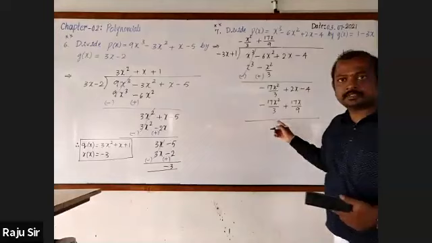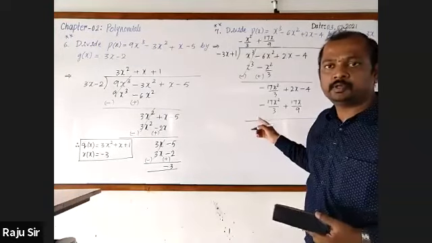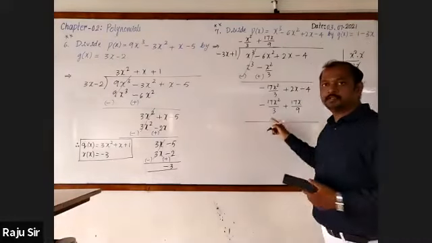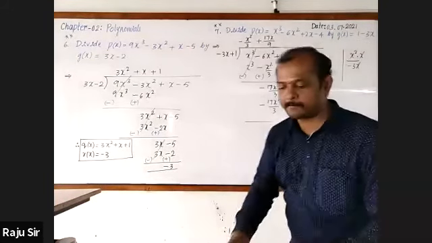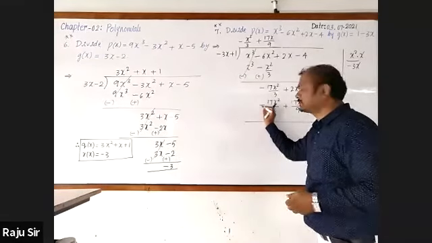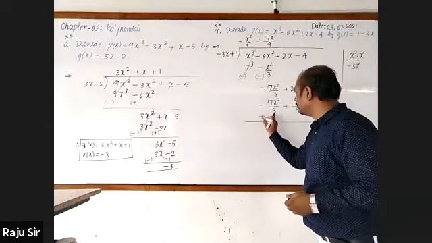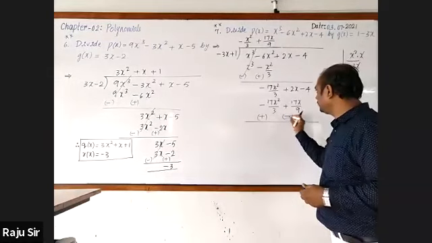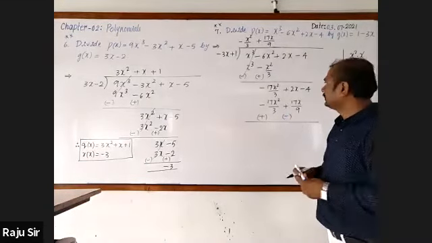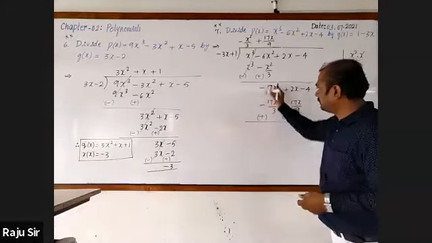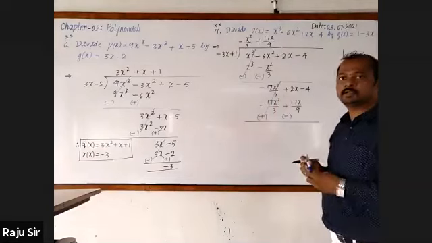Shall I continue this? If you do not have any doubt, I will continue. Here the sign is minus, I'll write plus. Let me write minus. Next, the first terms are the same but opposite in sign, so they get cancelled.